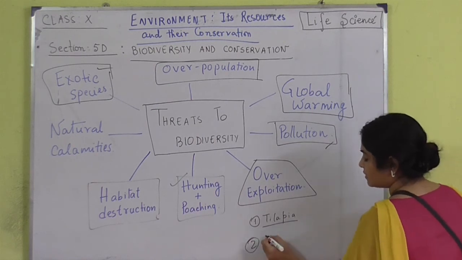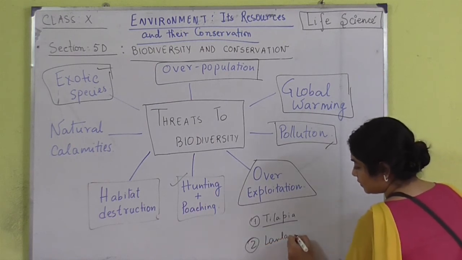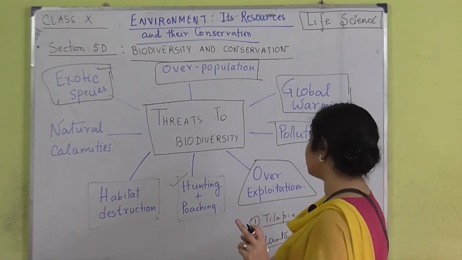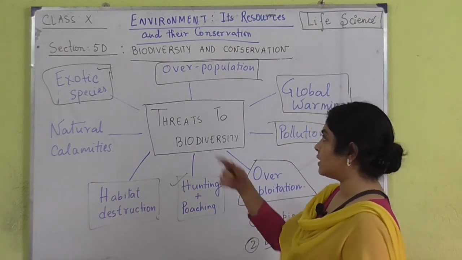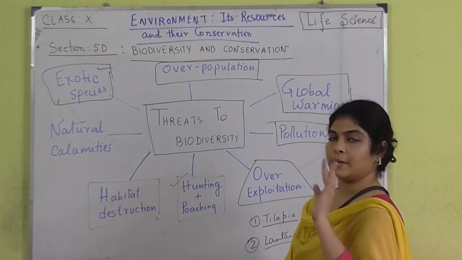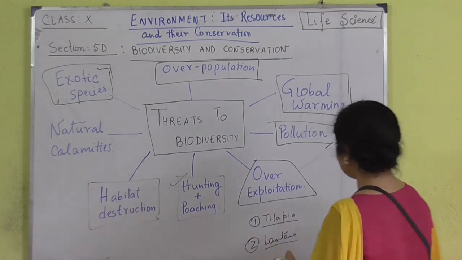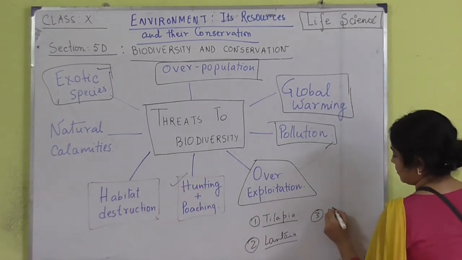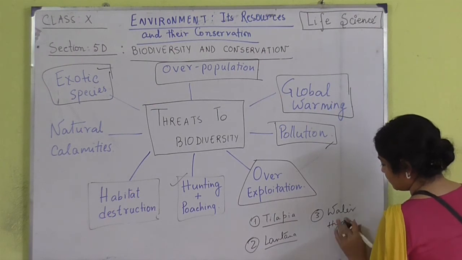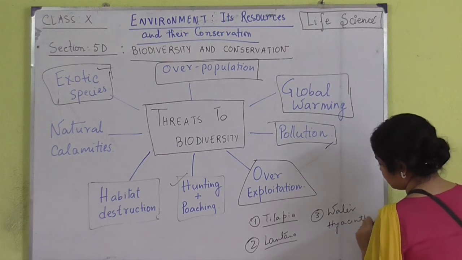Another one is Lantana camara. It is a plant, and it is also an example of an exotic species, which is destroying all the other weeds and plants out there. Another one is water hyacinth. Every one of you has seen water hyacinth.